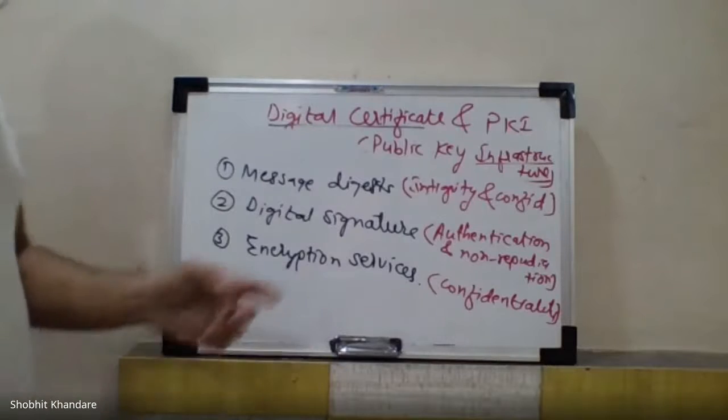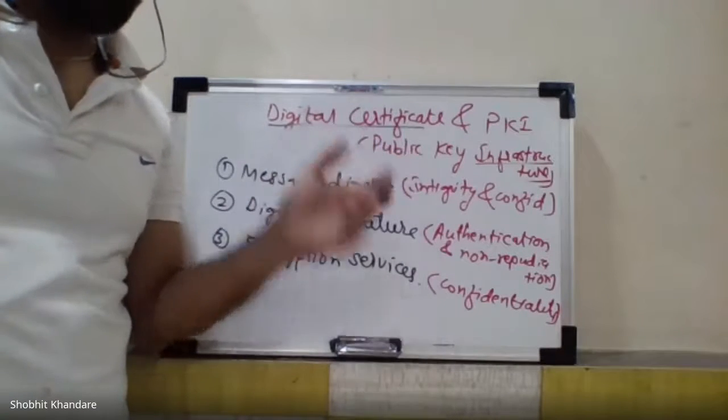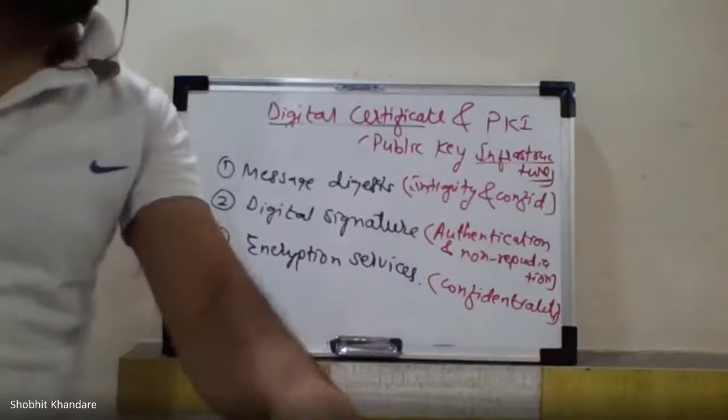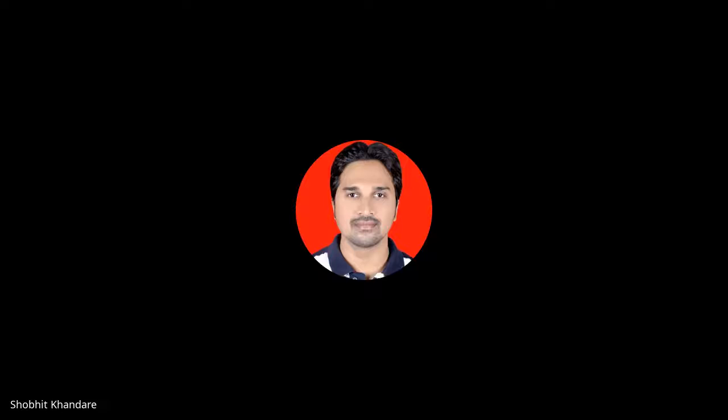Now we will see some of the components of PKI. So for that, I need to share the screen so that you will be able to see. This is taken from the William Stallings ebook, so you will also have the copy of that. I will just share that under the components of PKI. So just see this.